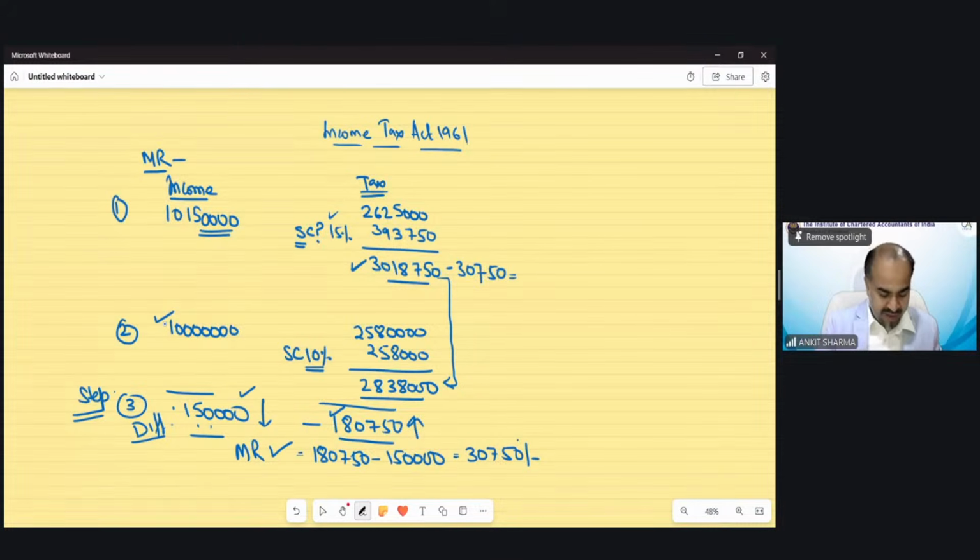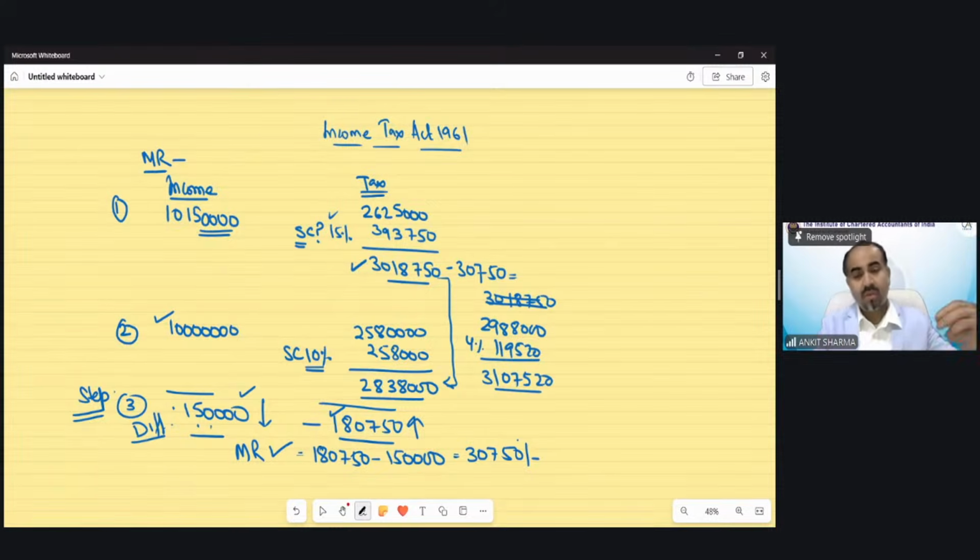So after that, my tax would be 30,18,750. Sorry, this would be 29,88,000. Then we have to apply the cess, 119520, and total tax liability would be 3107520. Now let me tell you, because in this question, the question asked us to calculate tax liability, this would be my answer.